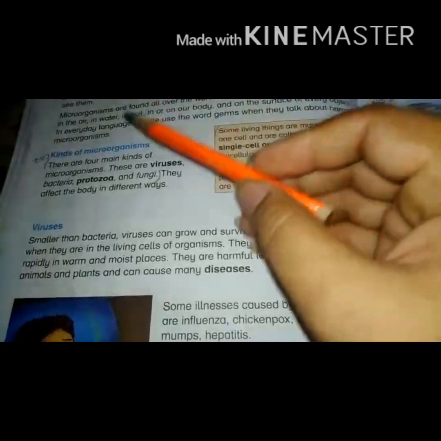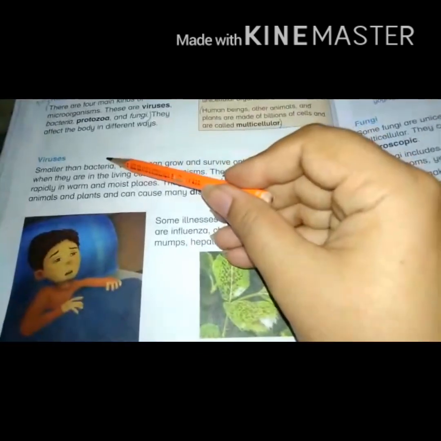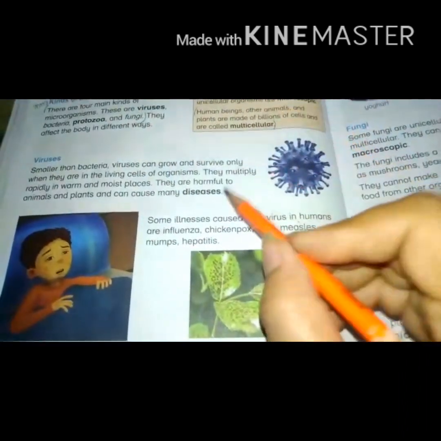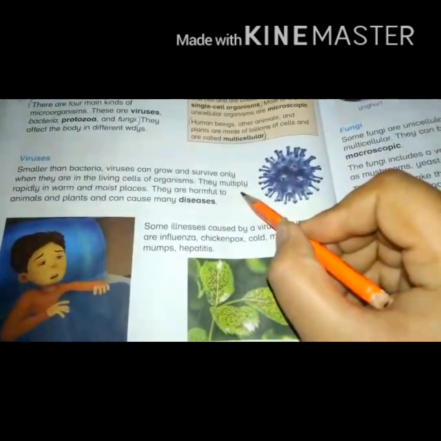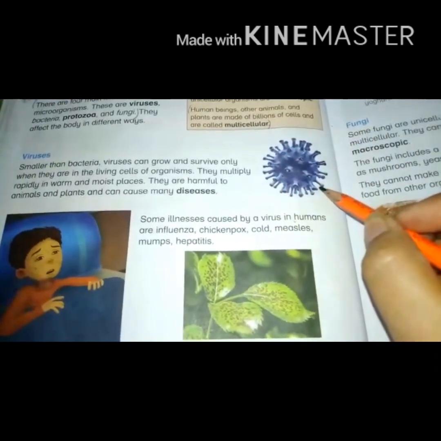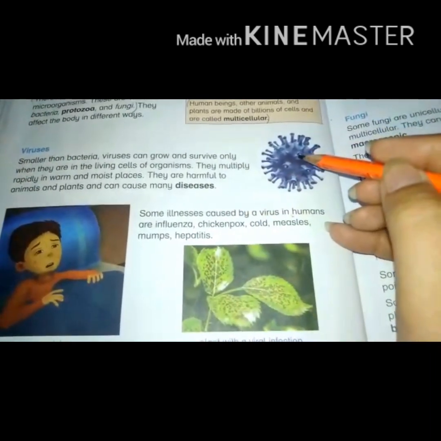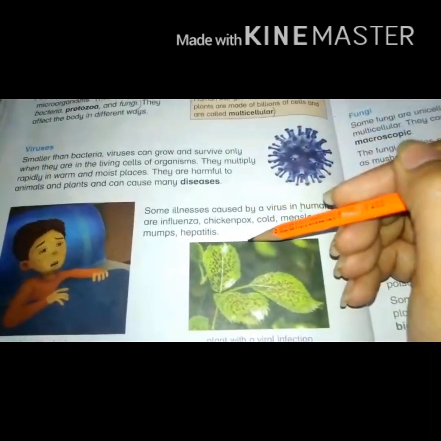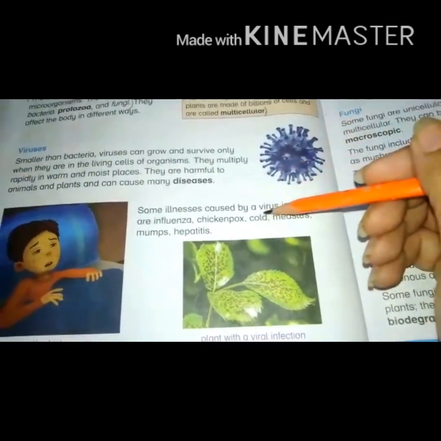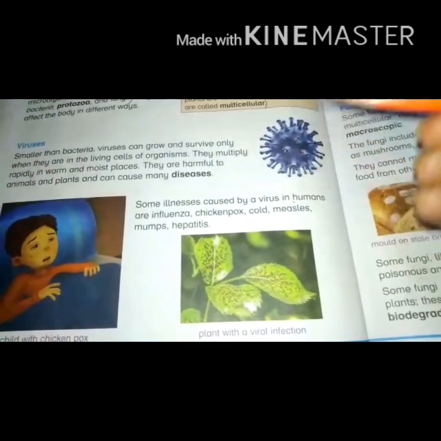Today we will continue our previous topic, that is kinds of microorganisms. Now we will revise the topic viruses. Basically, viruses are at the borderline of living and non-living things. It means viruses behave like living things when they enter into the bodies of living organisms, and when they come outside from the bodies of living things, then they behave like non-living things. That's why viruses are considered living things and also non-living things.